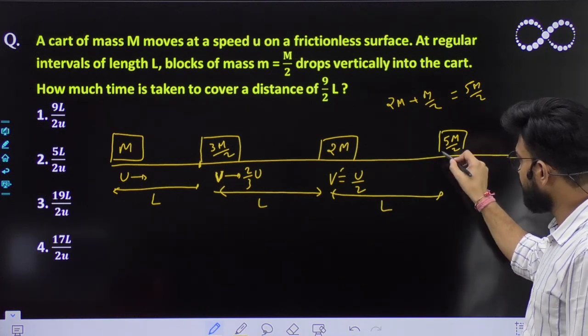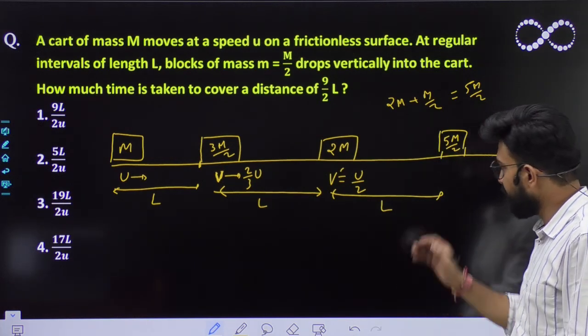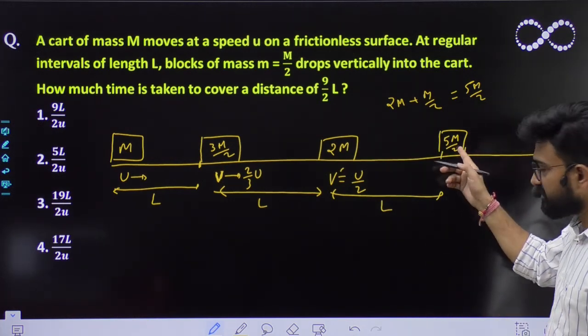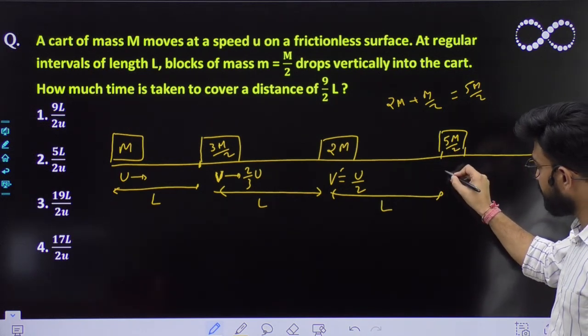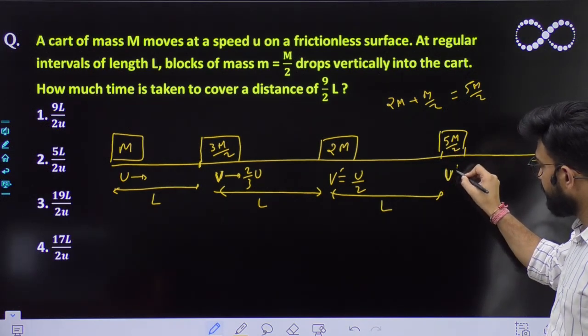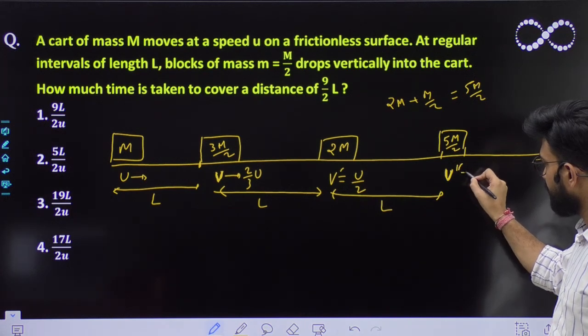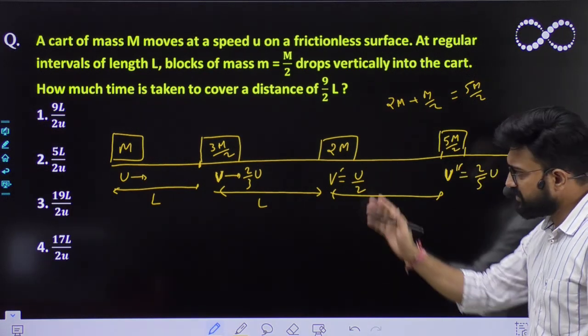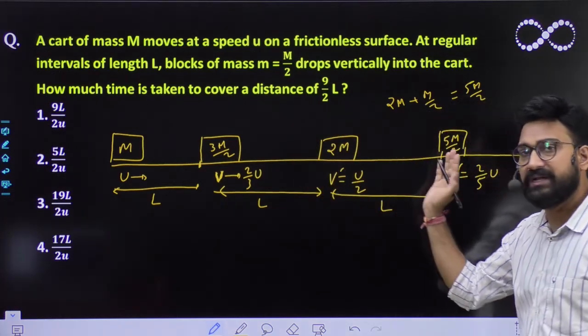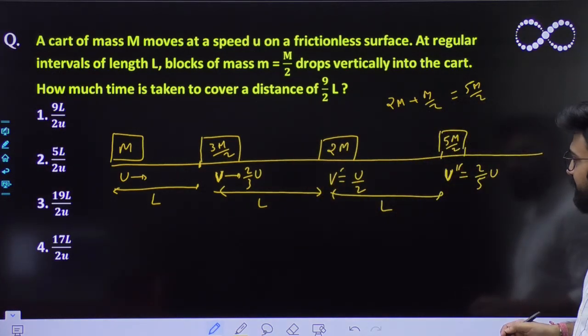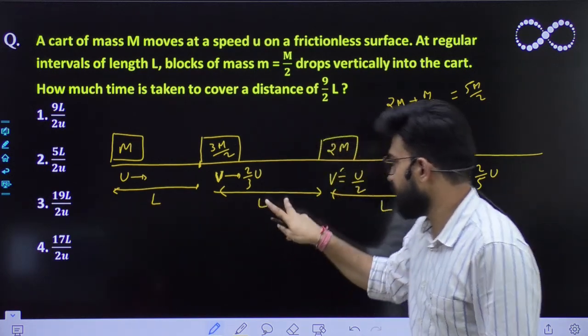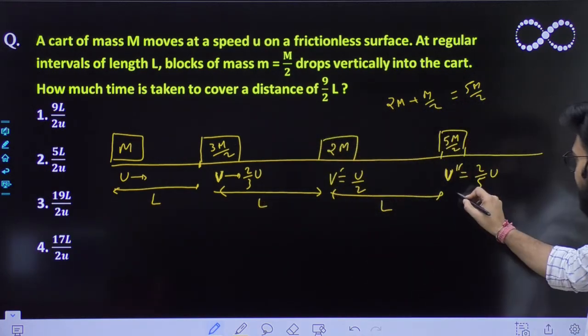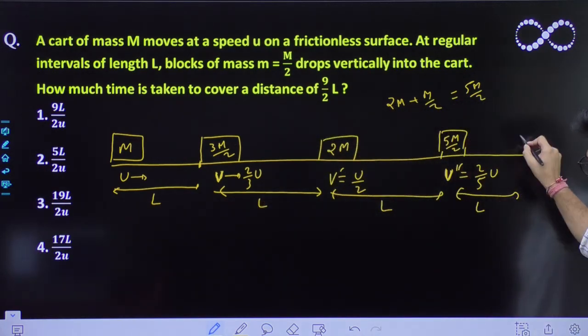This is the mass, and if this becomes its mass, then its velocity, let it be v'', becomes 2/5 of u. As mass keeps getting added, speed keeps decreasing. So it traveled L, L, L, and again for L length it will move with this much speed.